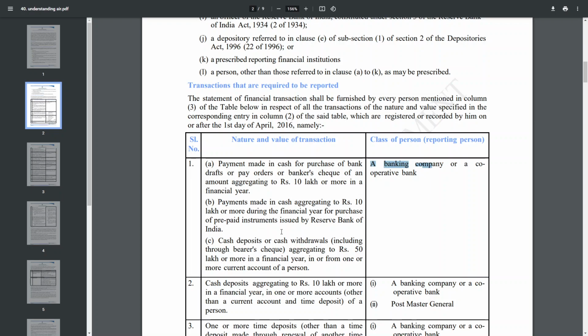The second one is rupees 10 lakh deposited in one or more accounts in a year. Then the banking company and even the post office, the Postmaster General, basically the post office, if you have done this transaction, that should also be reported.